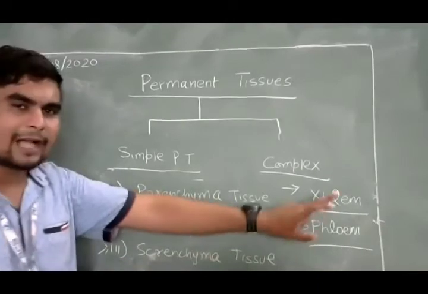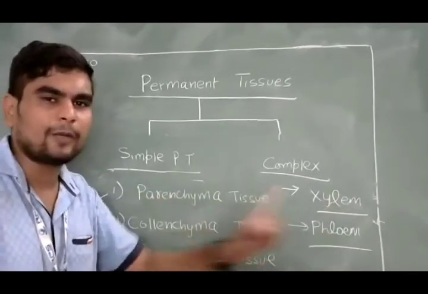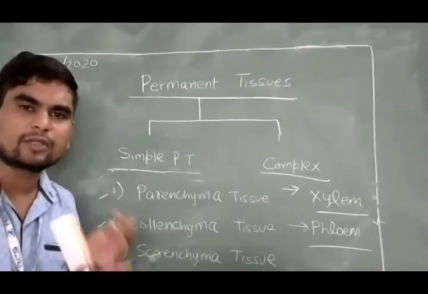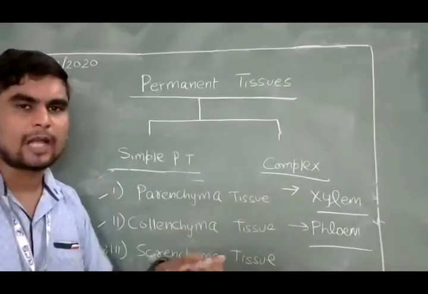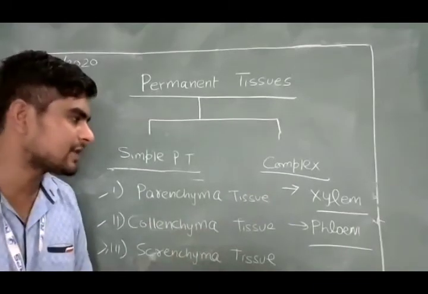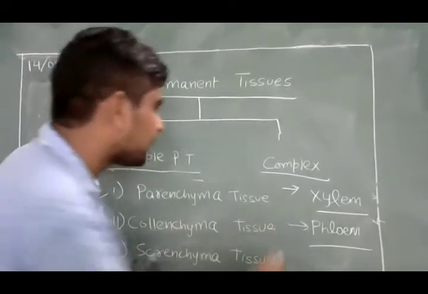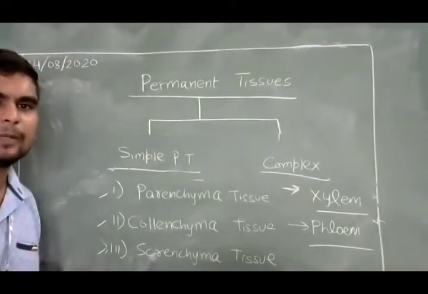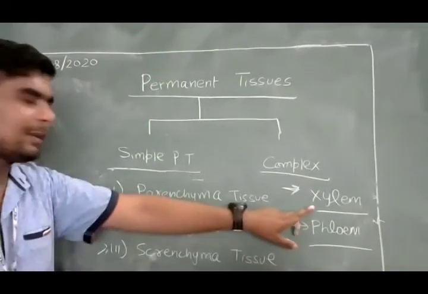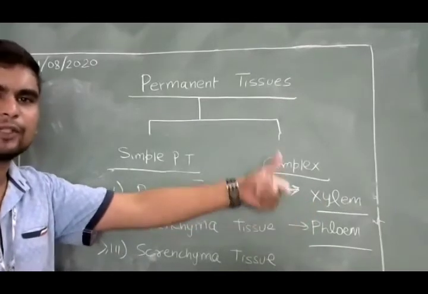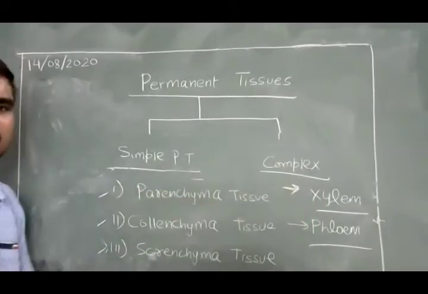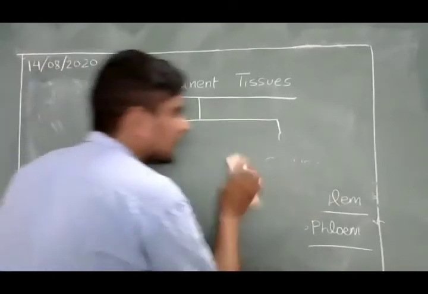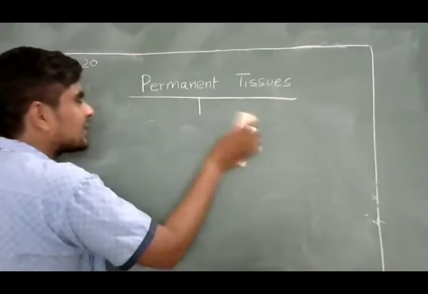To be remembered are 2 things. First, the xylem and phloem are tissues, not organs, not an organ system, and not a tissue system. They are tissues in plants, meaning they are made up of a group of cells. Second, they are complex permanent tissues, meaning they are made up of different kinds of cells. So firstly, remember these are tissues, and the second, that they are complex permanent tissues. Let me talk about the xylem first. I will quickly summarize the xylem; in detail we will study it in the upcoming lectures.